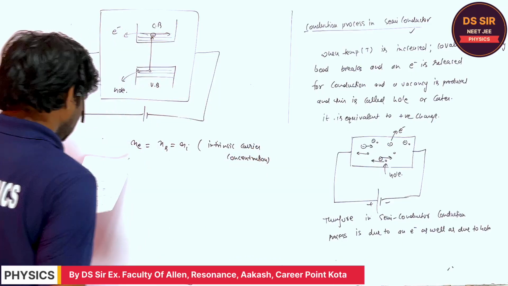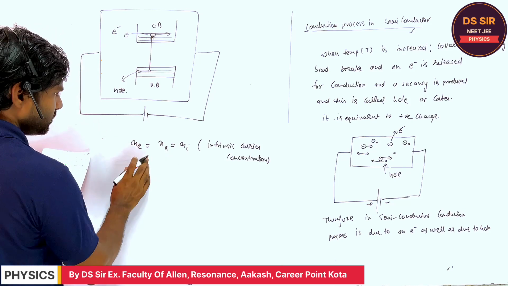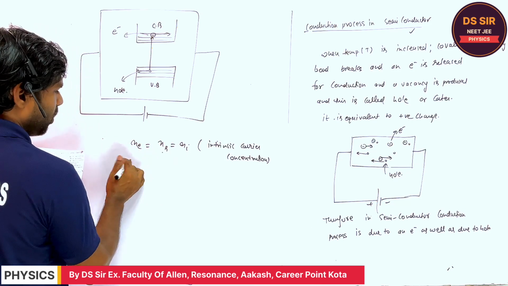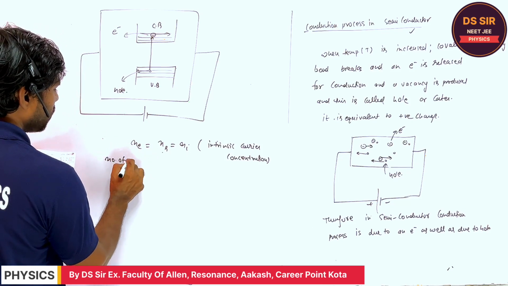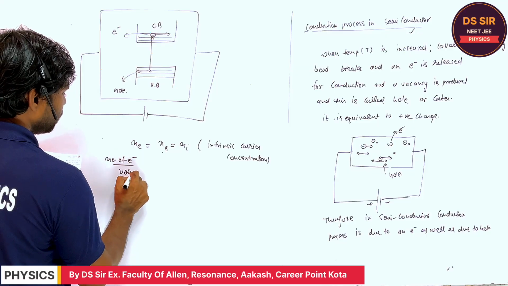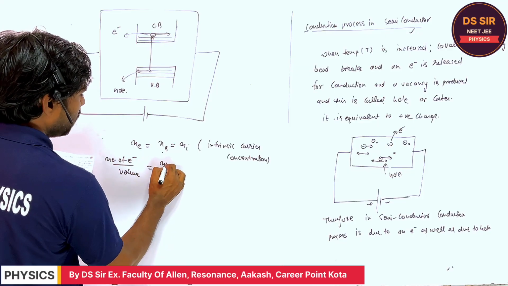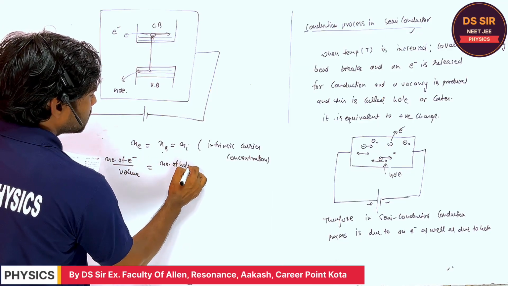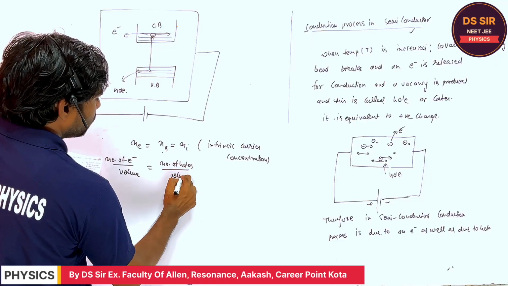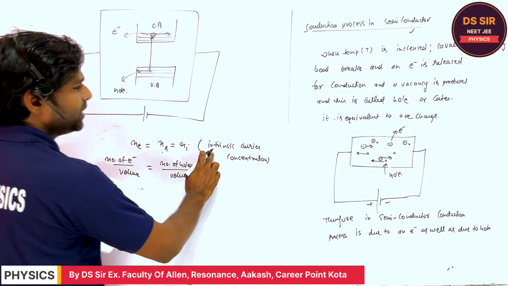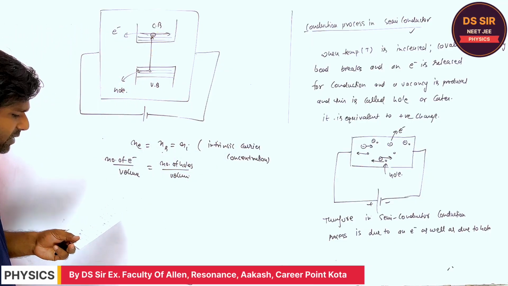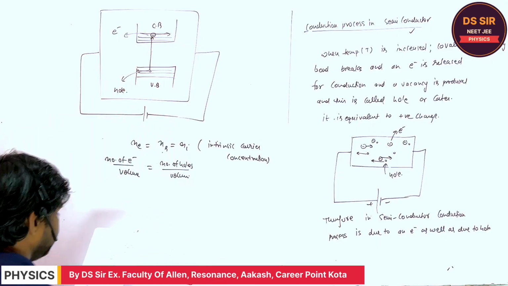So Ne is equal to Nh, what? Number of electrons per unit volume is equal to number of holes per unit volume. Both are the same, and it is called intrinsic carrier concentration, Ni. Do you understand or not?